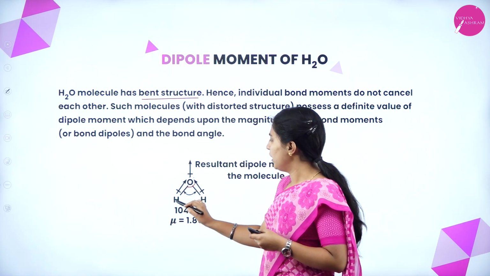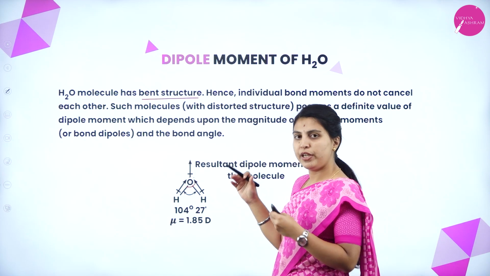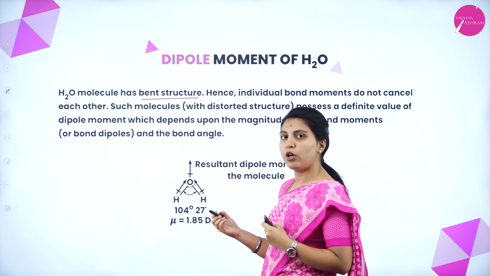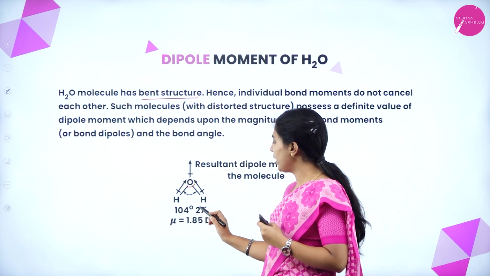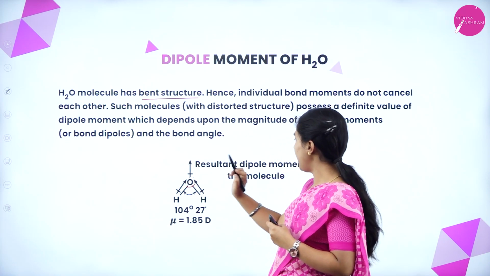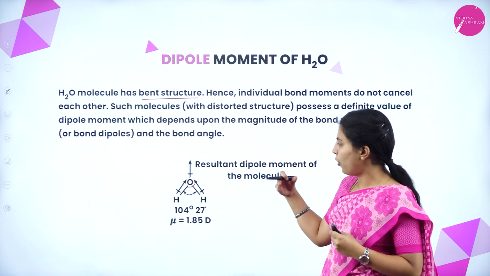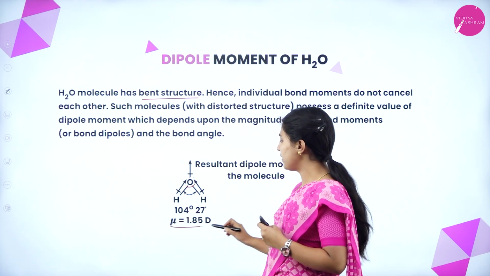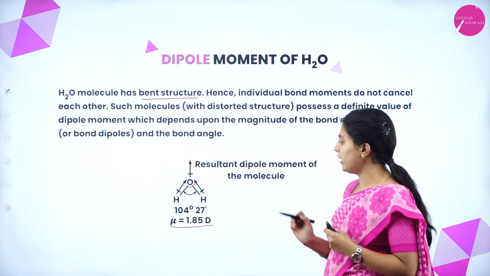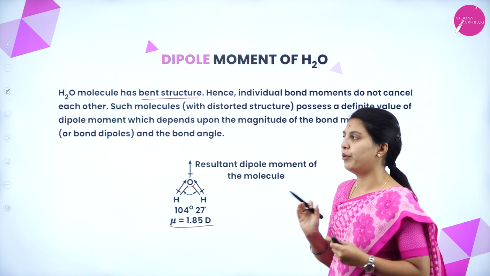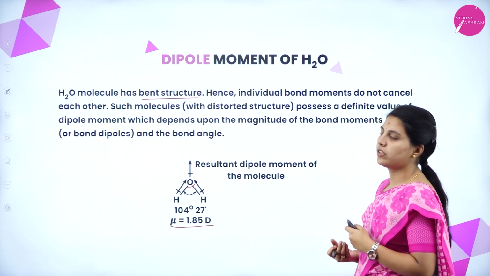What will happen? The two ends of H will become in a bent shape. Obviously, it will form an angle that will be called the bond angle. Here 104 degree 27 minutes will be there. This is the resultant dipole. It is showing in an opposite structure, right. So, the dipole moment is 1.85 D, okay. So, it has some finite dipole moment. It is called a distorted structure.